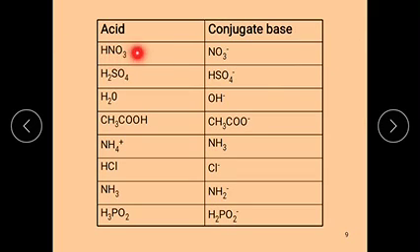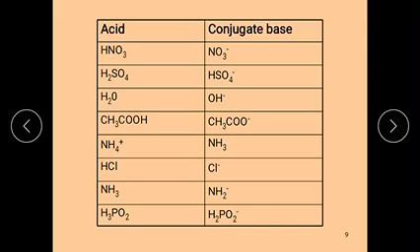Here are some examples. HNO3 and NO3 minus, H2SO4 and HSO4 minus, H2O and OH minus, CH3COOH and CH3COO minus.